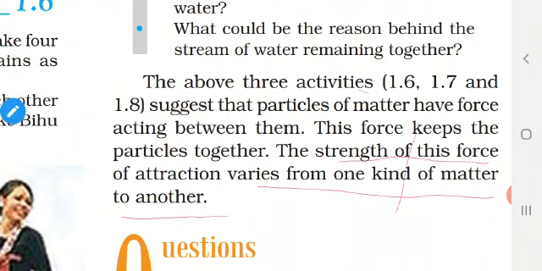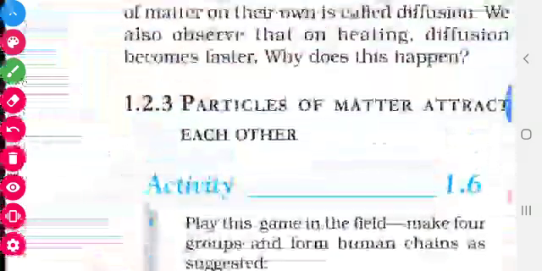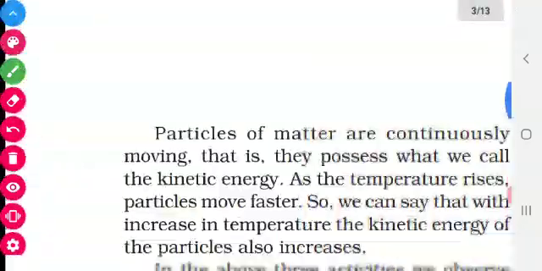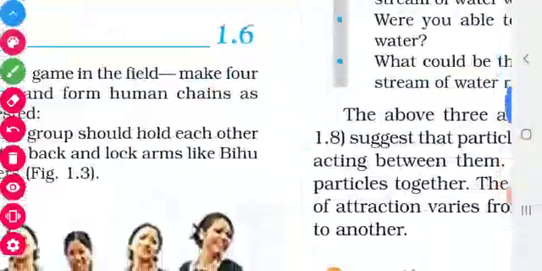So let us sum up what we have learned. We have seen what is matter, and we have also seen what are the physical properties of matter, and we have also seen the characteristics of matter. So this is what we have learned today.